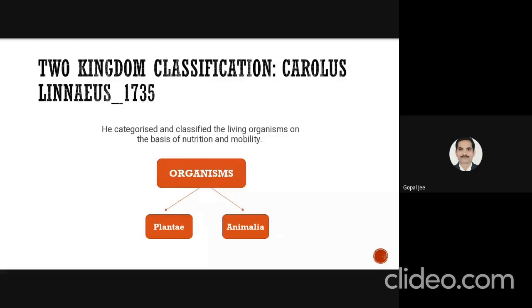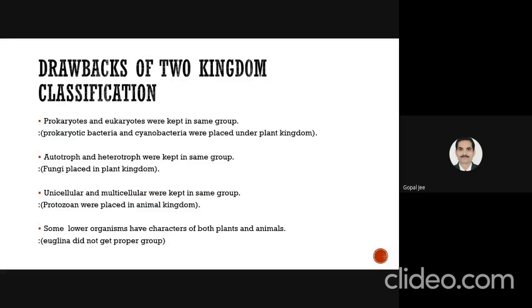But there were some drawbacks of this two kingdom classification. He included all the prokaryotes and eukaryotes in the same group. Prokaryotic bacteria and cyanobacteria were placed in the plant kingdom, so it was not specific. Autotrophs and heterotrophs were kept in the same group. He placed the fungi in the plant kingdom, though fungi are heterotrophs, whereas all plants are autotrophs. Unicellular and multicellular organisms were kept in the same group. He also put all the protozoans in the animal kingdom.